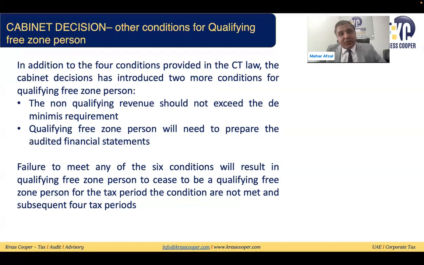So we need to be ultra careful on this. These are the minimum 6 conditions. And out of this, if any of these 6 conditions is not being fulfilled, then we will say the person will not fall in the category of qualifying free zone person for the current tax period and the subsequent 4 tax periods. And once the person has not been classified as a qualifying free zone person, then the income of the person, any income, even the qualifying income, whatever they are earning, will not be subject to tax at 0%, because the basic criteria is that the person must be a qualifying free zone person to take the 0% advantage on the qualifying income.